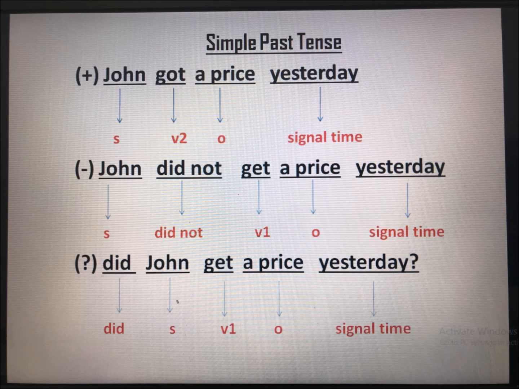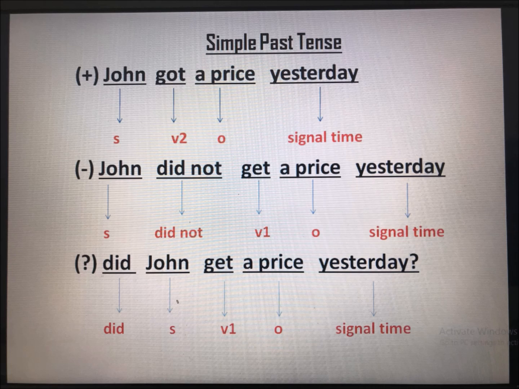And after that is the interrogative sentence: Did John get a prize yesterday? We have to put did at the first of the sentence. After that, we put the subject. Who is the subject here? The subject is John. After that, we put the verb. The verb here is verb 1. And then after that, a prize is the object, and also the signal time. The signal time here is yesterday.